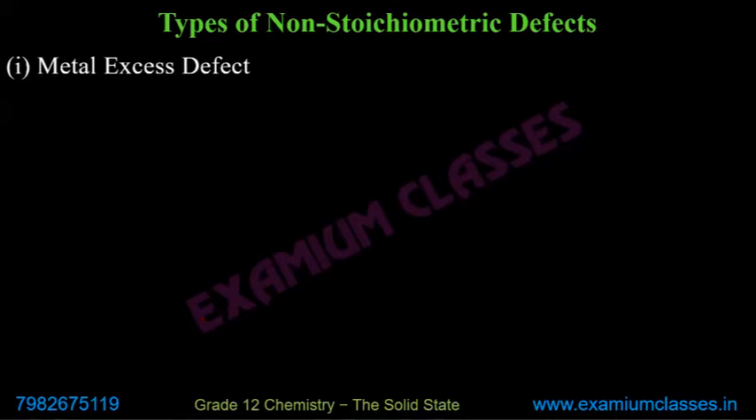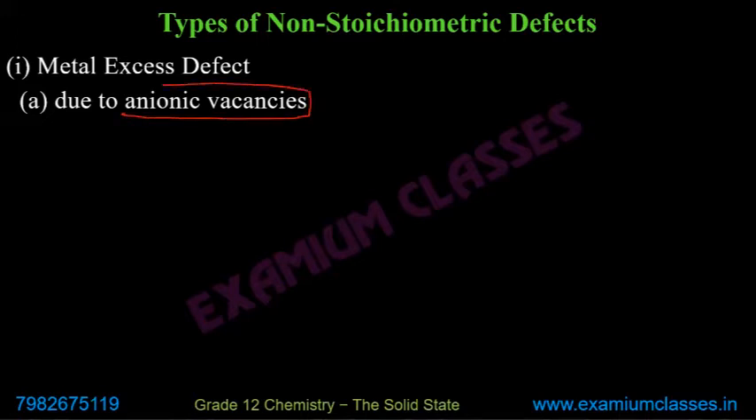Within metal excess defects, there are two further categorizations. Due to anionic vacancies, anions are not present at some sites. For example, if I am talking about ZnO, if oxygen is not present at some site, then effectively zinc is in excess. If oxygen is missing, we can say zinc is in excess.